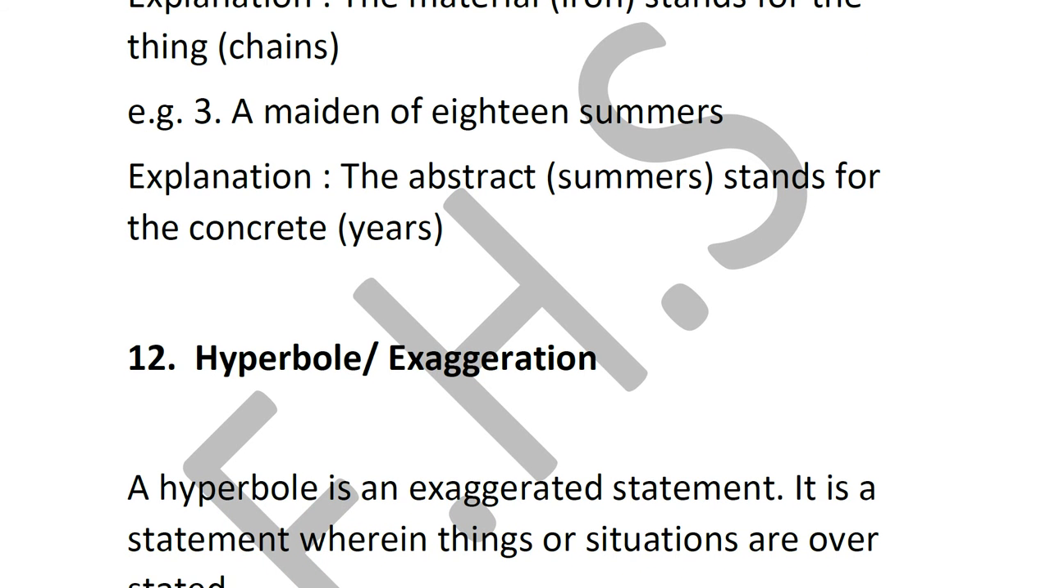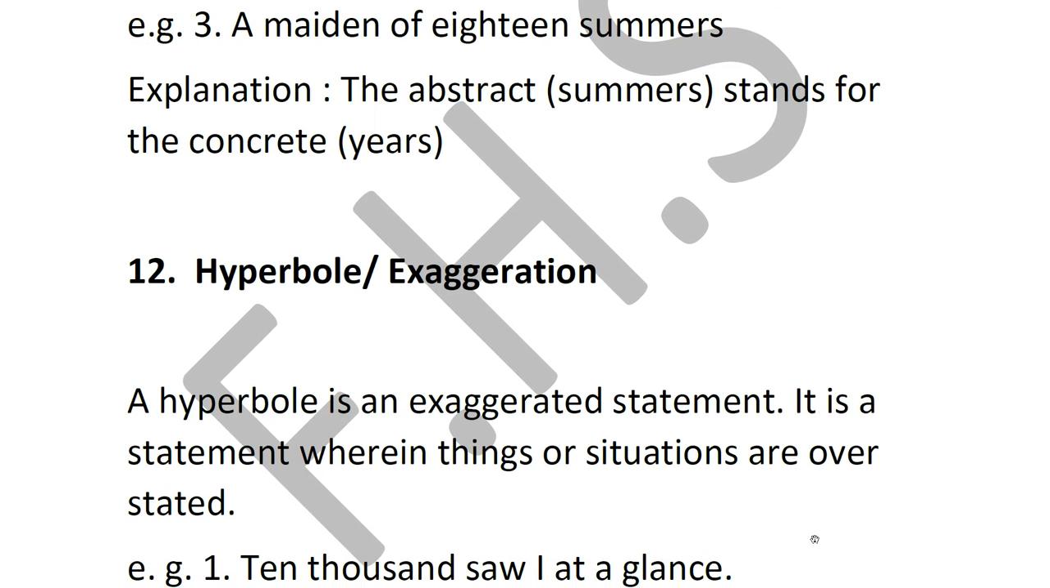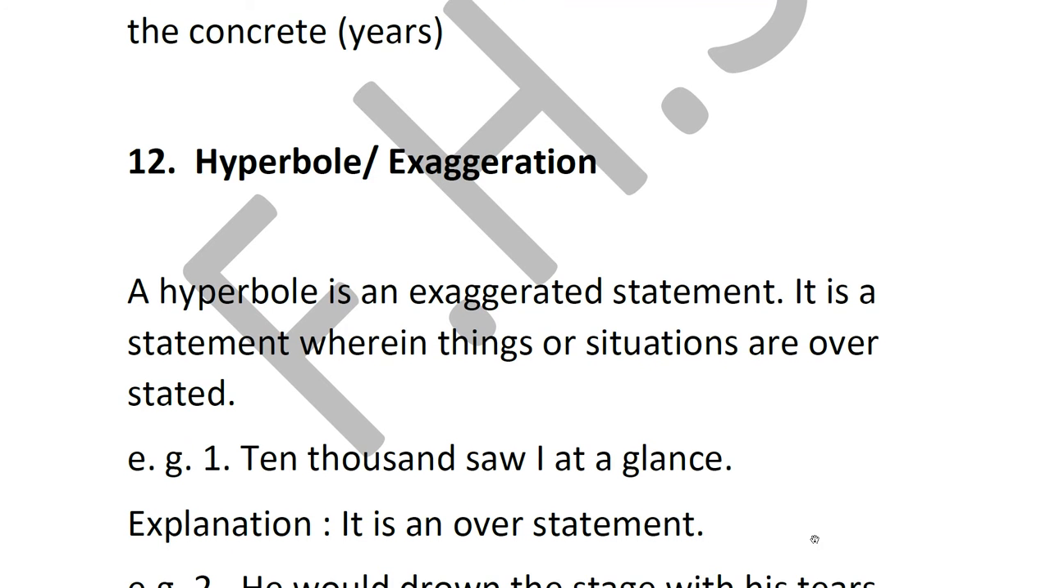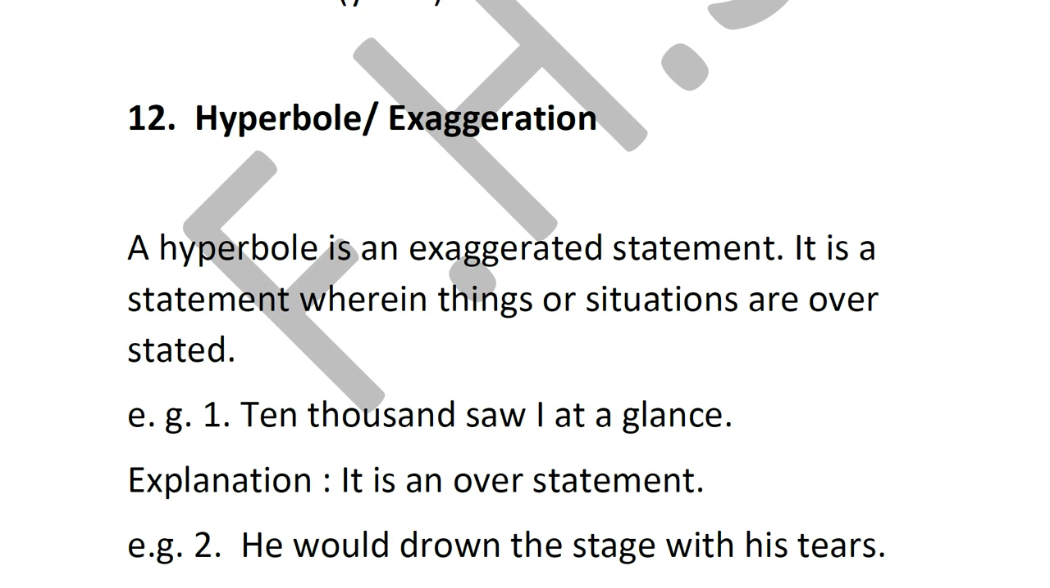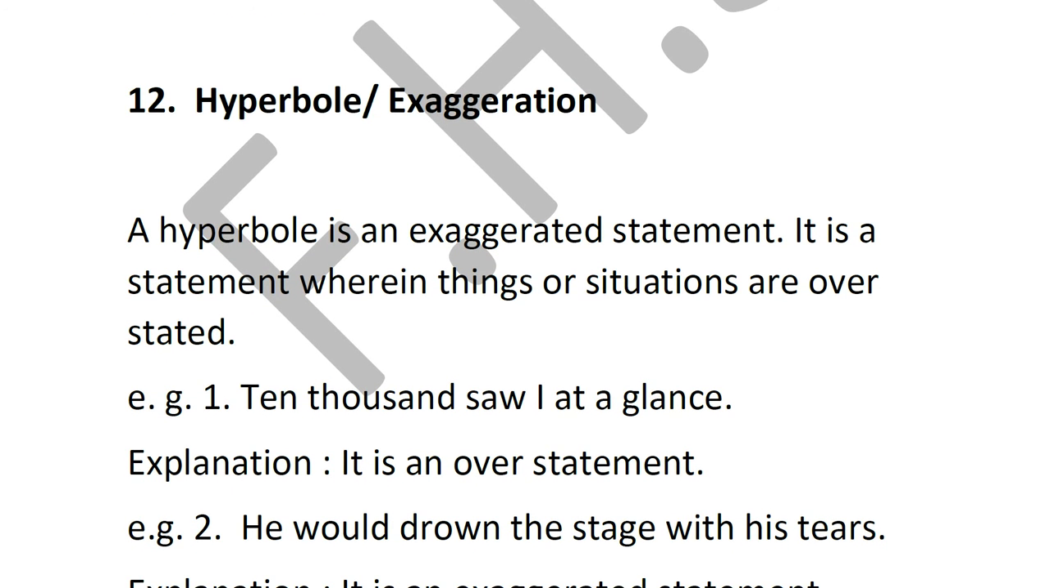The next one is hyperbole. It's also called exaggeration. Why is it called exaggeration? Because in a hyperbole, it's like making a mountain out of a molehill. So something very small is exaggerated and spoken of. In Hindi, what do you say? Bada chada ke bolna. So that's exactly what we're saying.